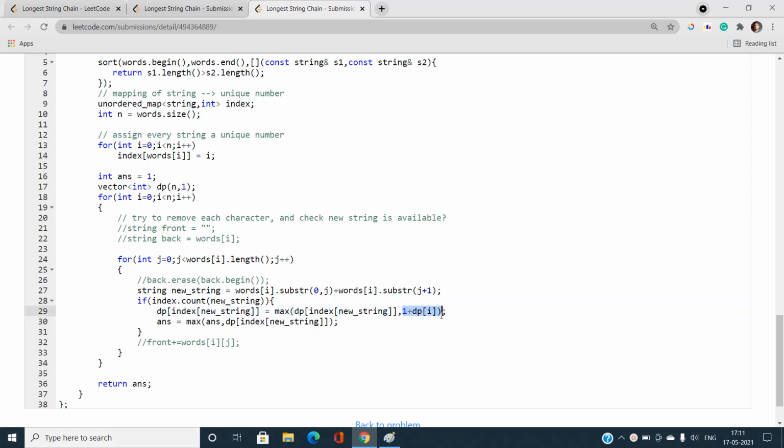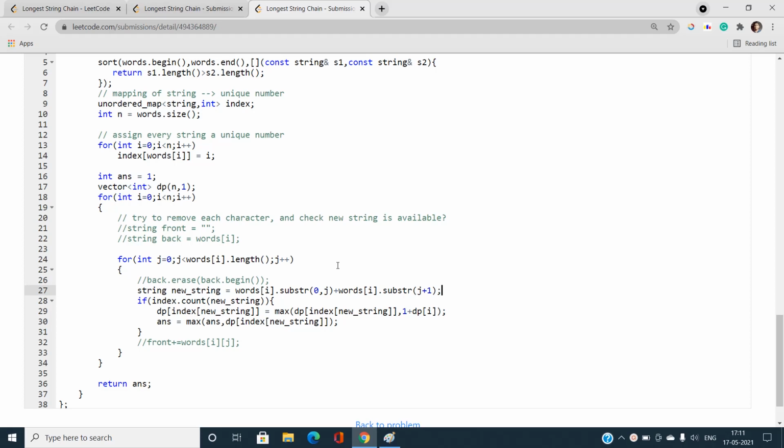That dp of i is word 2 basically, and if my new string is the predecessor of this word 2, I will increment this value of dp of i by 1, denoting that my length of longest string chain is now going to end with this new string. Okay, so also you need to take care that I am talking about the length of the longest chain ending at this one, meaning I am just doing it in a reverse manner.